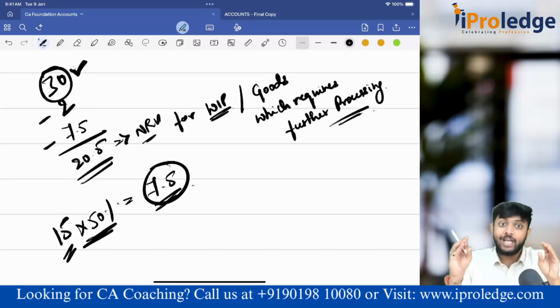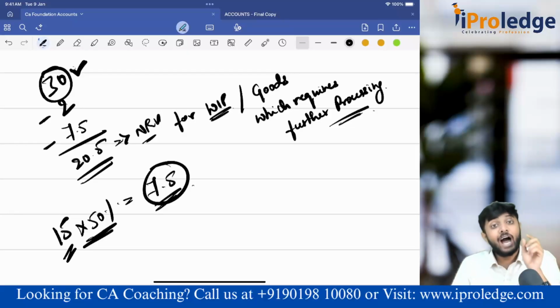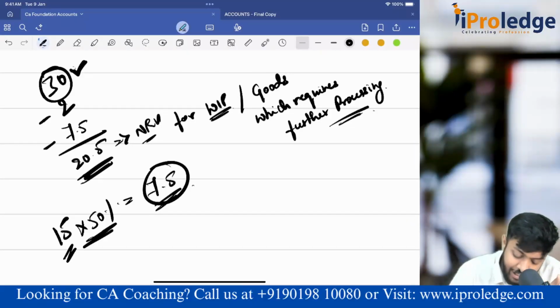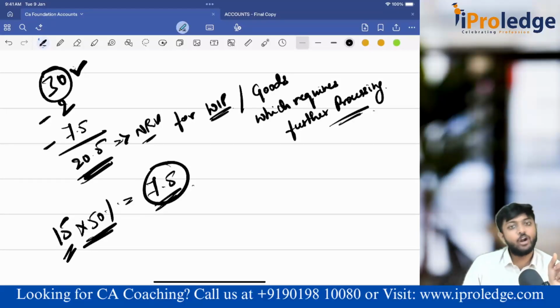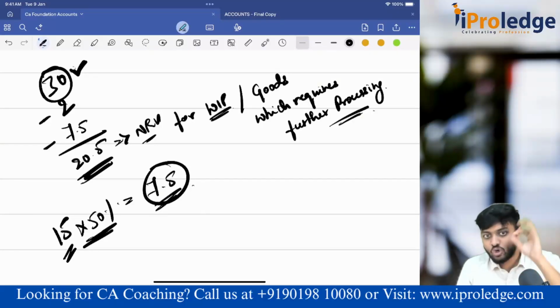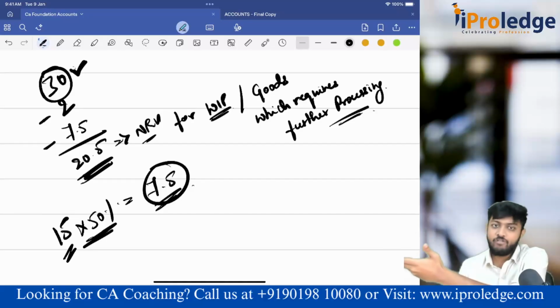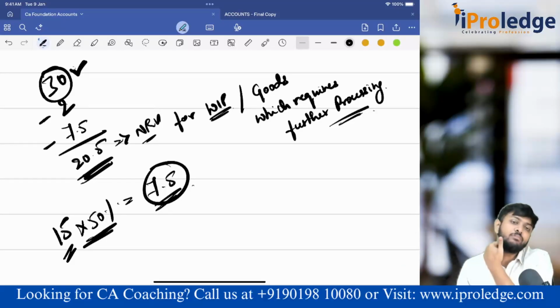Now I will get NRV for unfinished goods. Now it is comparable. Now compare this 20.5 with the total cost incurred on the WIP and take whichever is lower. So what is your NRV? Basically, estimated selling price for the finished product minus selling cost minus further processing cost will lead to NRV, net realizable value.